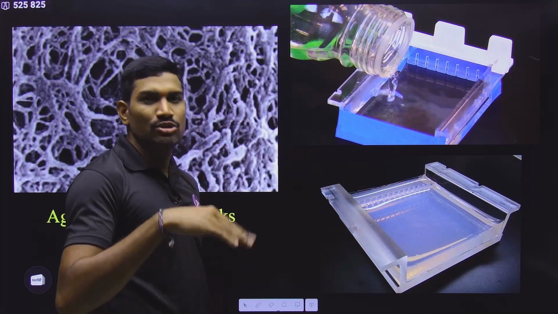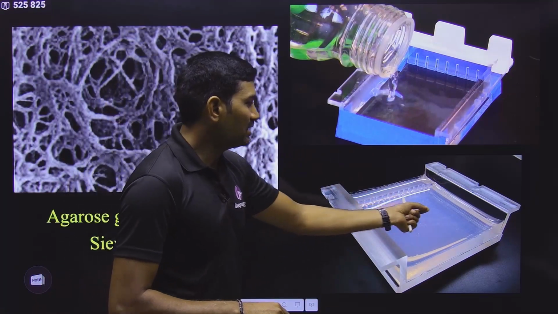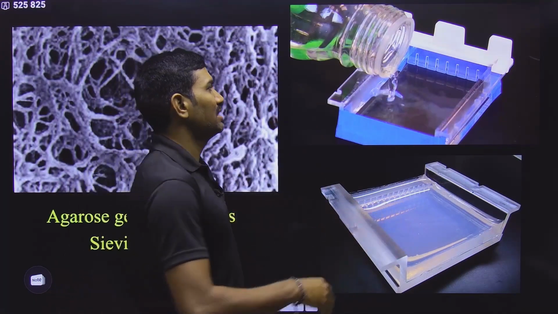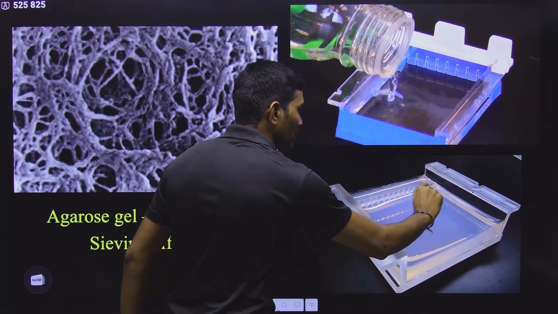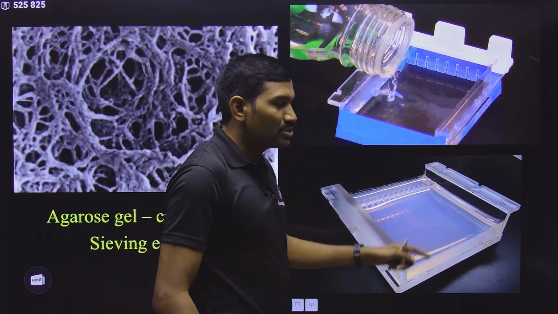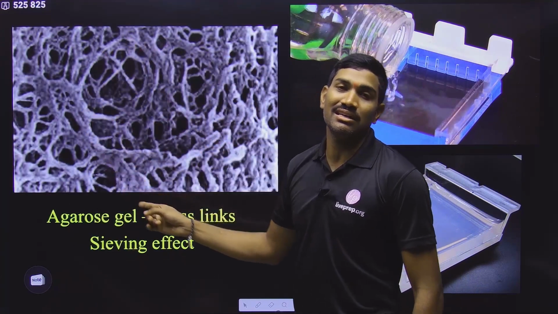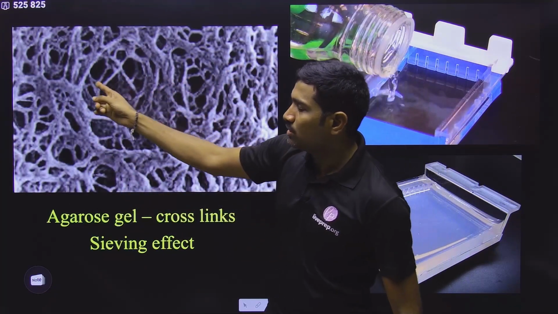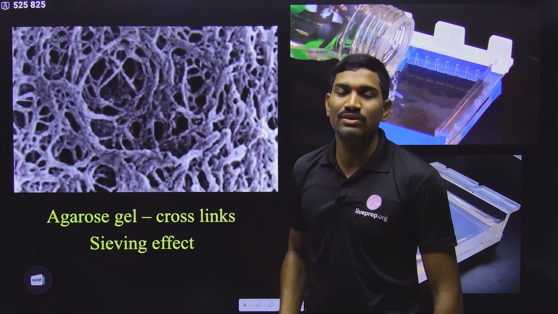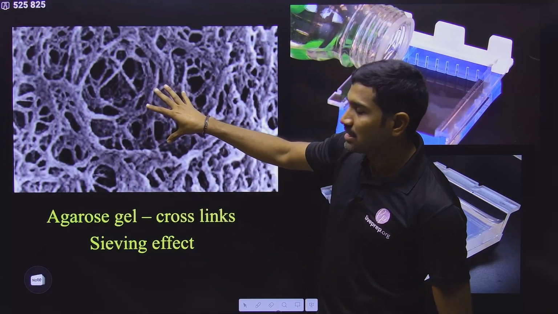When the temperature is reduced to less than 40, within a few minutes it will become a solid gel like this. And then take out the comb so that you can see some wells here. And inside this particular gel, if you see, this agarose is making some interlinks like this, so that inside it there are some pores. You cannot see the pores with our eyes, but inside it has pores.